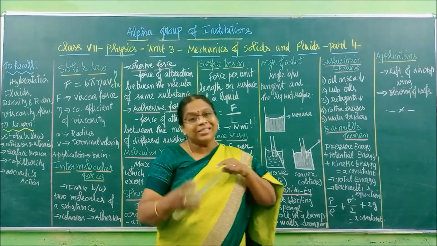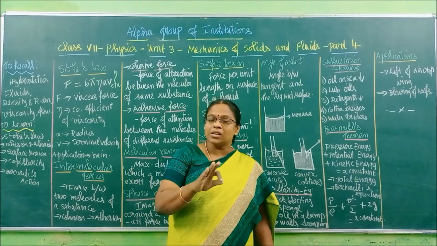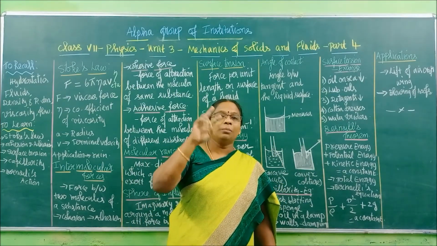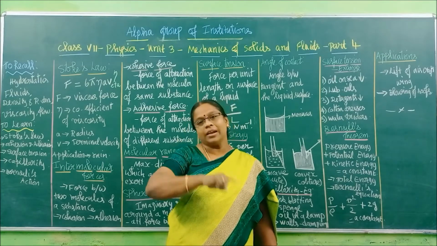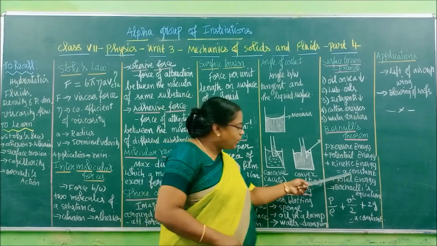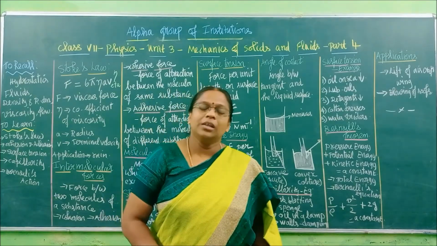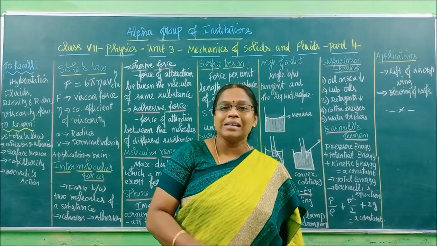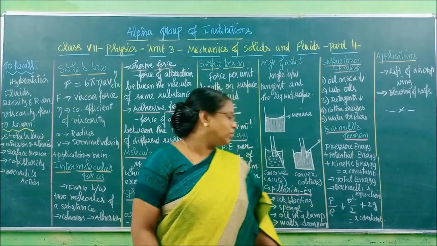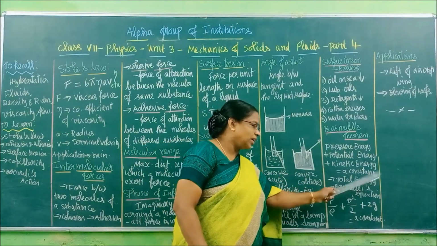When we add these three energies, what are the three energies? Pressure energy, potential energy and kinetic energy. We will get one number which will never change. That is a constant. That constant is called the total energy of the liquid.